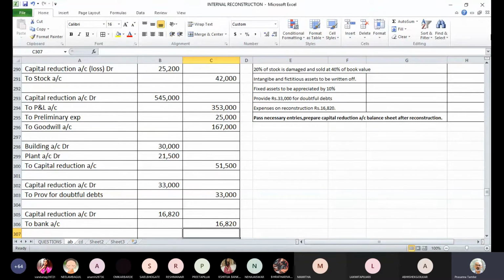Now we have to find out where do we stand as far as the capital reduction account is concerned. Because unless we know what is the status, we can't close the account.